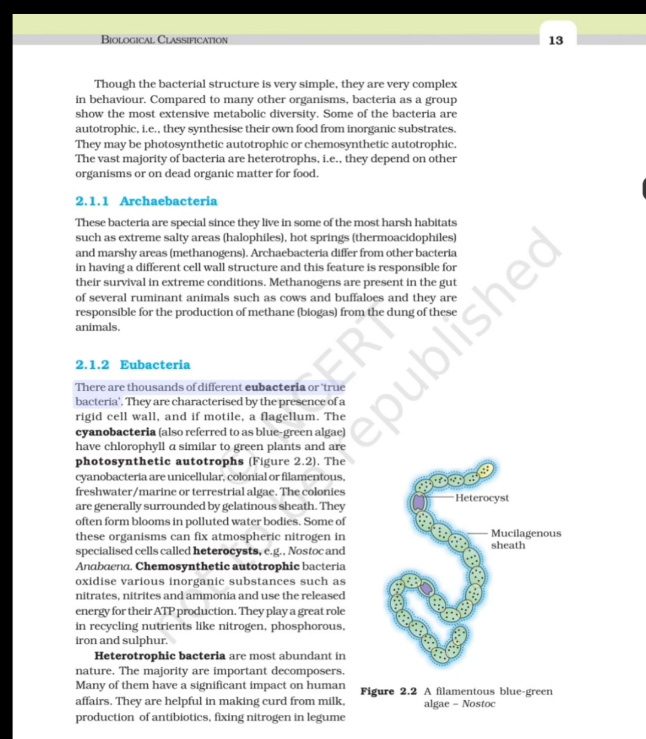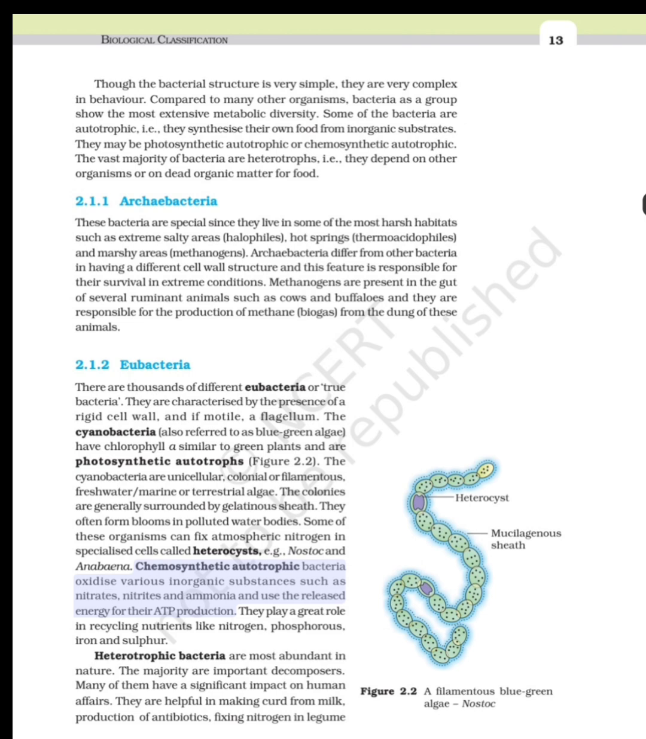2.1.2 Eubacteria. There are thousands of different eubacteria or true bacteria. They are characterized by the presence of a rigid cell wall, and if motile, a flagellum. The cyanobacteria, also referred to as blue-green algae, have chlorophyll similar to green plants and are photosynthetic autotrophs, figure 2.2. The cyanobacteria are unicellular, colonial or filamentous, freshwater, marine or terrestrial algae. The colonies are generally surrounded by a gelatinous sheath. They often form blooms in polluted water bodies. Some of these organisms can fix atmospheric nitrogen in specialized cells called heterocysts, e.g., Nostoc and Anabaena.